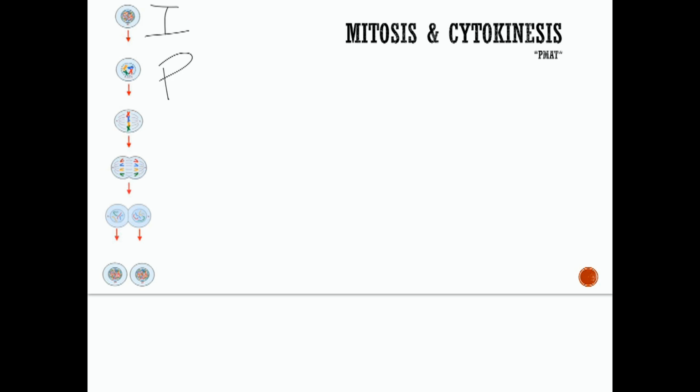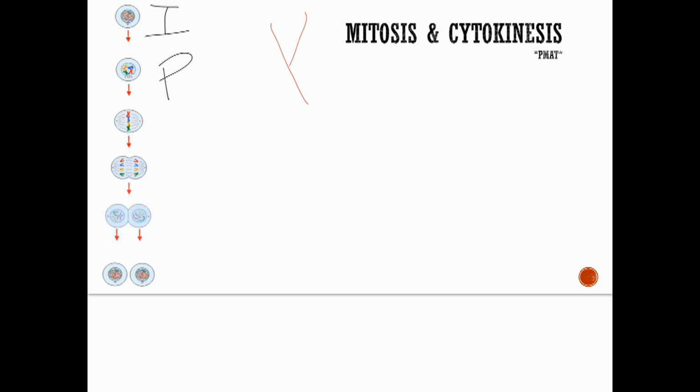All right, during prophase, the genetic material, which is the chromatin of a cell, condenses into rod-like structures called chromosomes. So notice in interphase, it's all a wiggly mess, and in prophase, they condense into these rod-like structures called chromosomes.